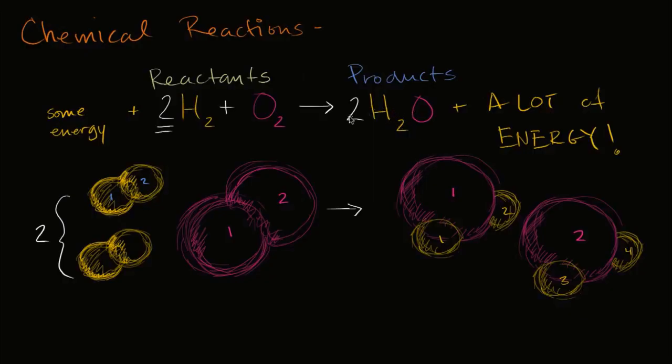Now, I'm going to introduce another word that you're going to see in chemistry a lot. This water, we have 2 water molecules here. We could call them molecules, but since they are actually made up of 2 or more different elements, we could also call this a compound. So water, you could call it a molecule or you could call it a compound. While this molecular hydrogen, you would not call this a compound. And this molecular oxygen, of course, it's a molecule, but you would not call it a compound either.